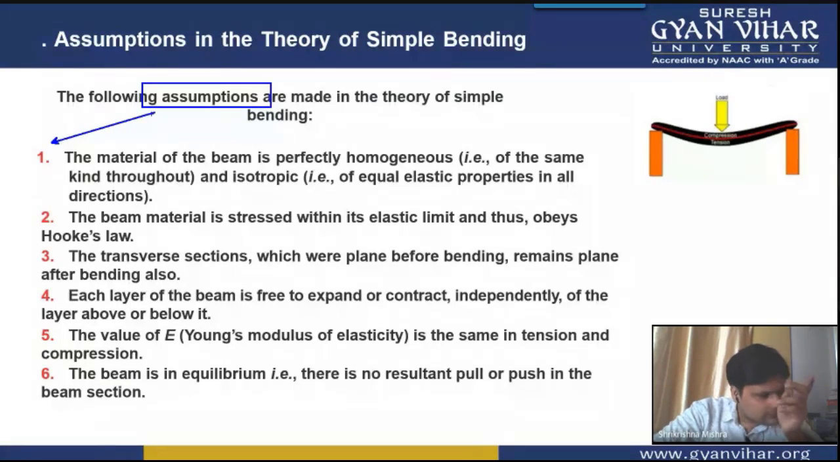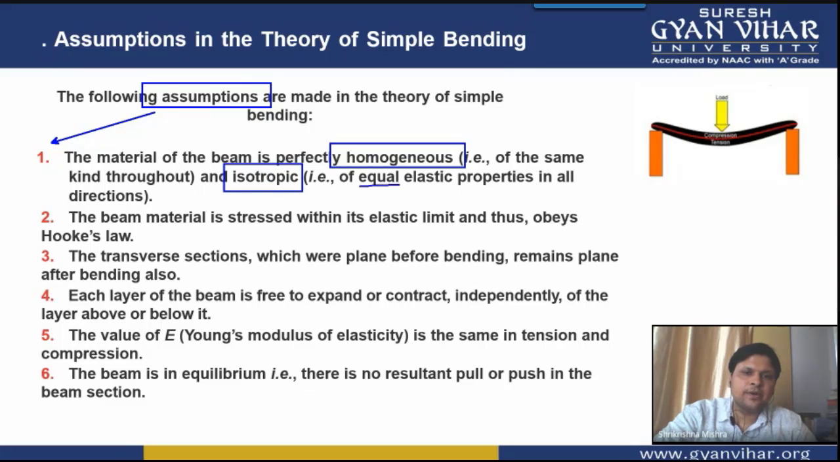First assumption is that we always consider the material of the beam to be perfectly homogeneous. That is, it is of the same material throughout, and there is no foreign particle in it. It has the same property everywhere. So the first assumption is that the material is homogeneous and isotropic.